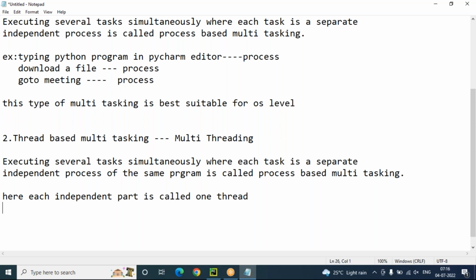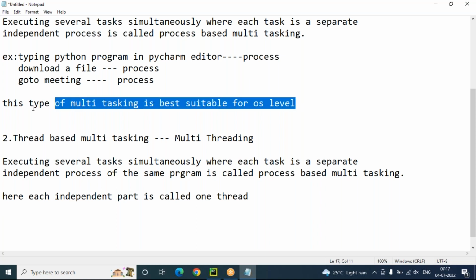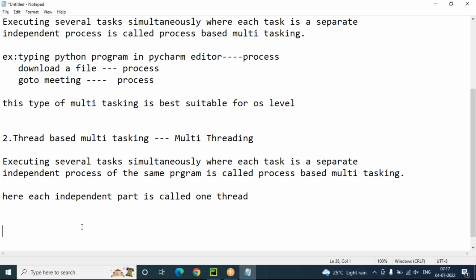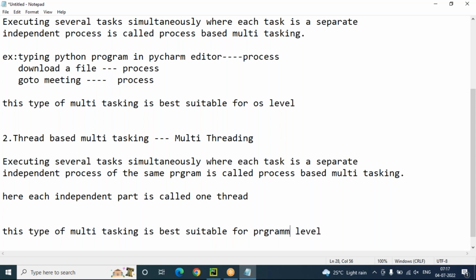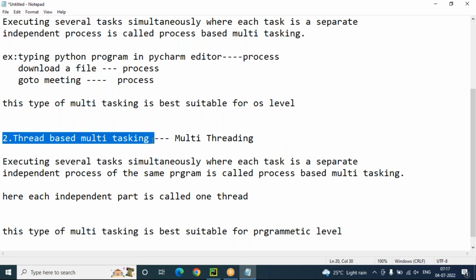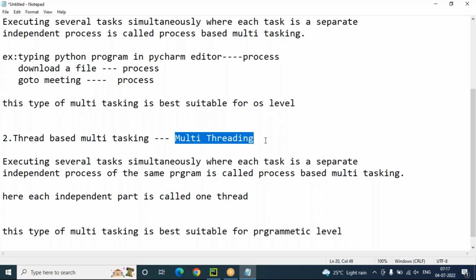So this type of multitasking is best suitable for what? Programmatic level. In our Python programming, this type of multitasking is best suitable for programmatic level only. So we are going to use thread-based multitasking. That is the multi-threading concept we are talking about.